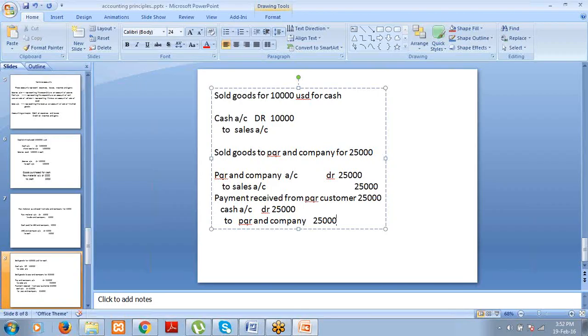So these are the business transactions. These are the very frequent business transactions that I have covered in this session. Okay, and if you have any questions regarding the posting of accounting entries, you can ask me in the class itself, in our regular class itself. Okay, then, thank you.